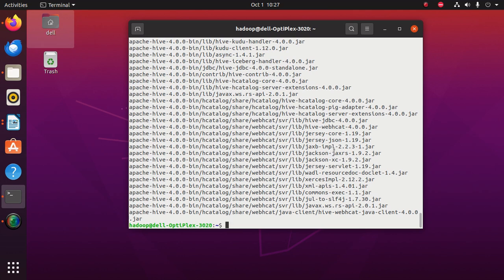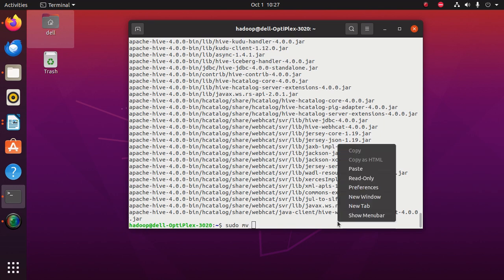Now we shall copy these files into another folder called Hive, which is inside the user local path. To do that, type the command sudo mv, which indicates you are going to move this folder. Give which folder you want to move. You can paste this.